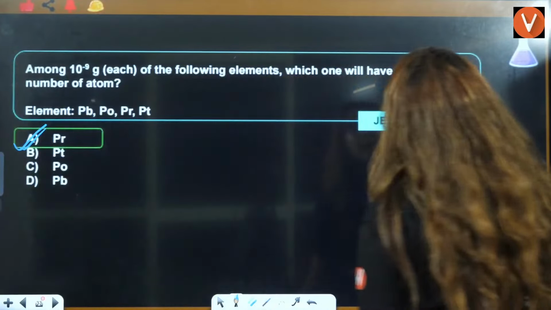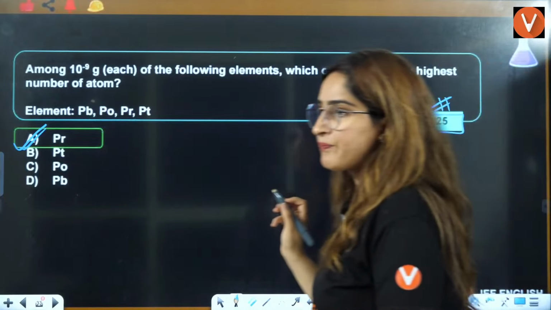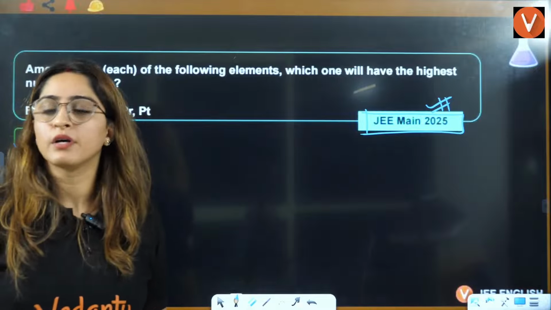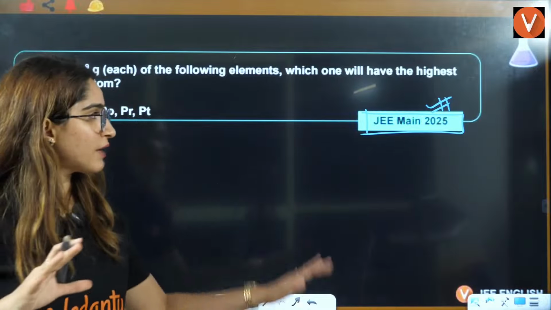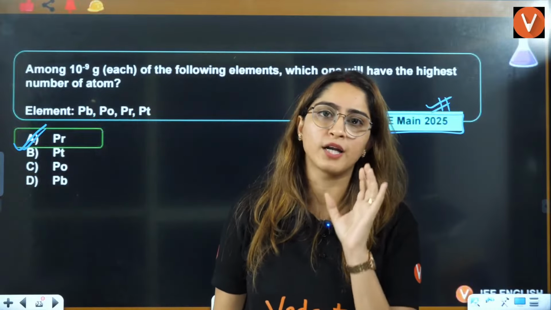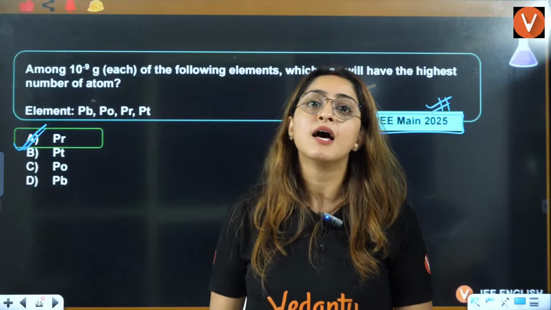That is your JEE Mains 2025 question. Understood how, based on mole concept, they have given you the question? First thing was the mass. You should know that. You will know from the periodic table, for which you have to understand inorganic chemistry.